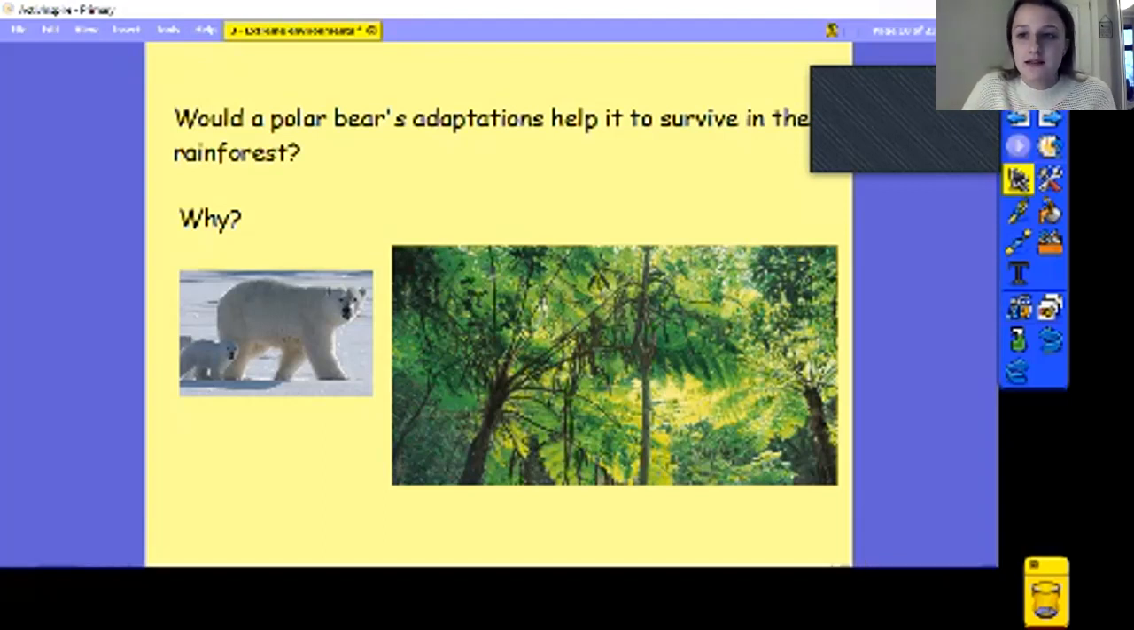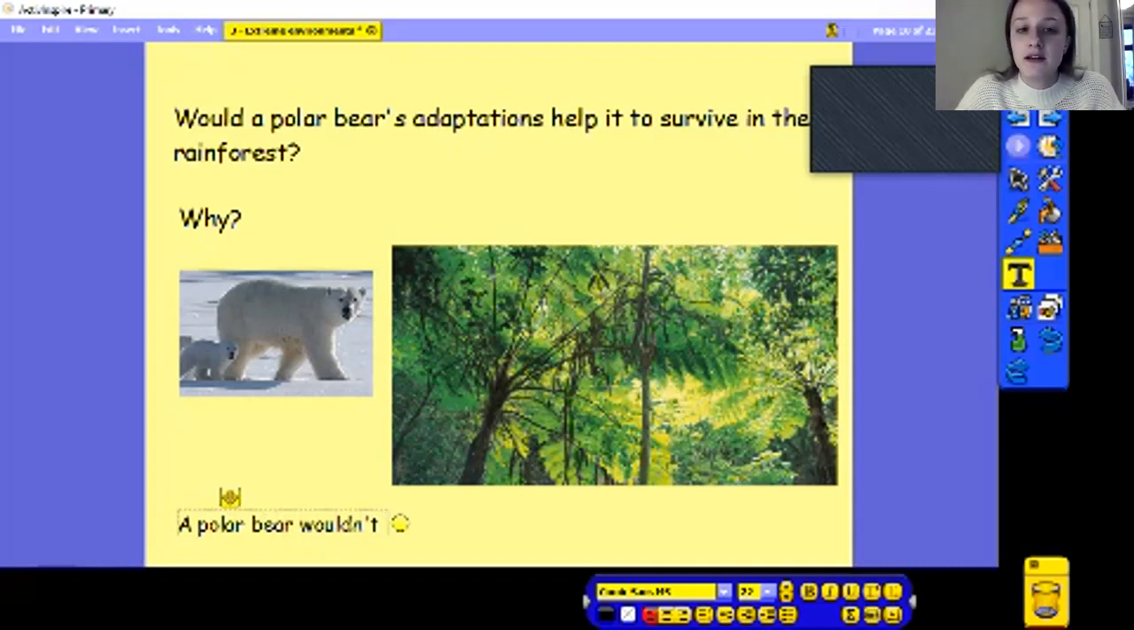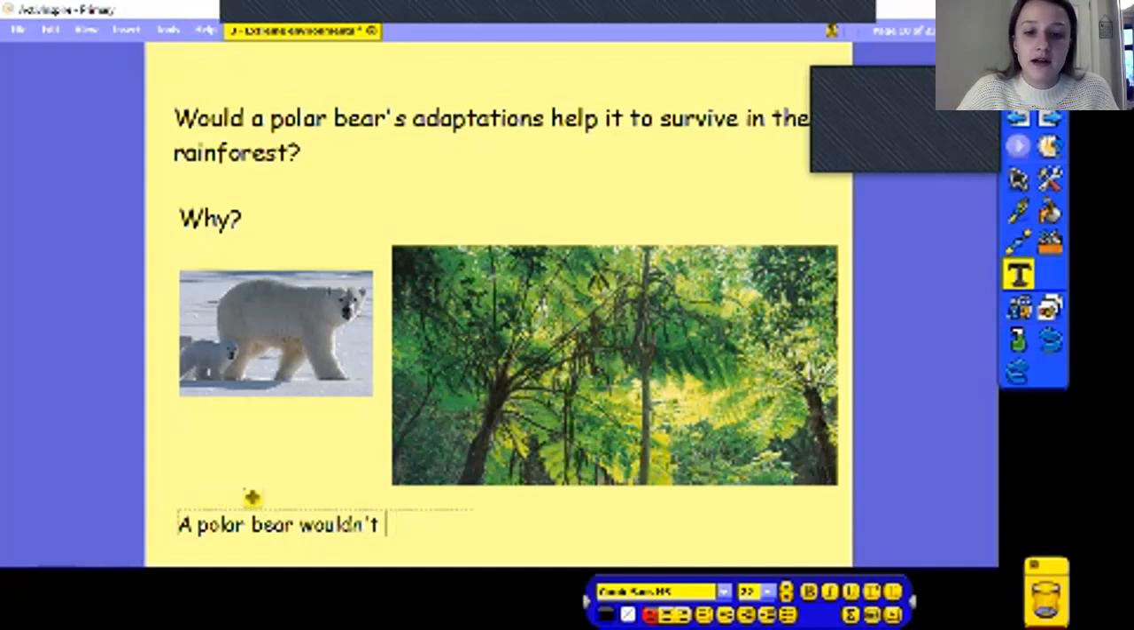So my answer to that would be no, I don't think a polar bear would be able to live there. And I think that because the rainforest is quite hot and humid, and it's not what a polar bear's adapted to live in. It's got features that wouldn't really help it there, and it would probably not be able to survive in the heat.